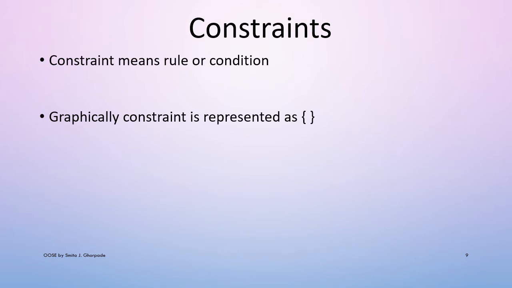Now the next important common mechanism, constraint. Constraint means condition. So constraint means any type of rule or condition that is included on a model. Adding new rules or modifying existing ones is possible with constraints. Constraints represent certain restrictions which are applied on that element. Graphically, a constraint is represented by curly braces.